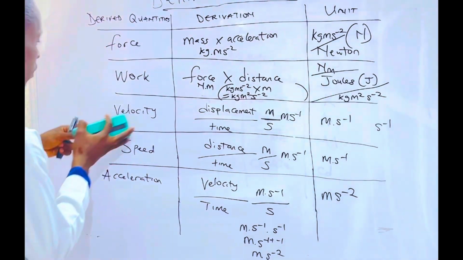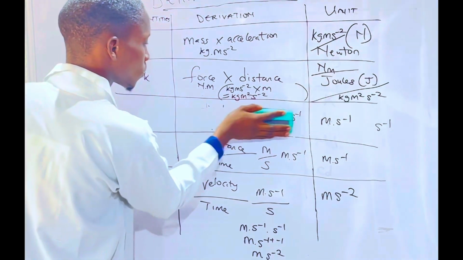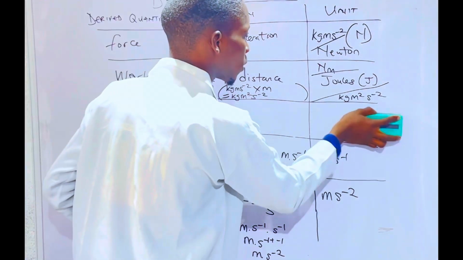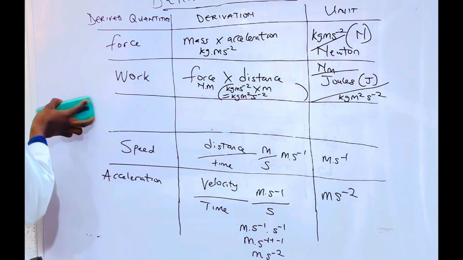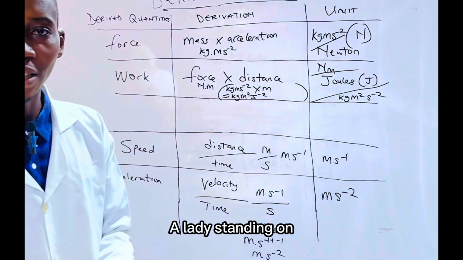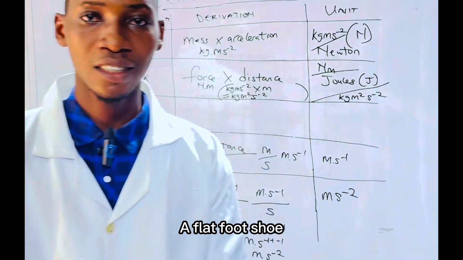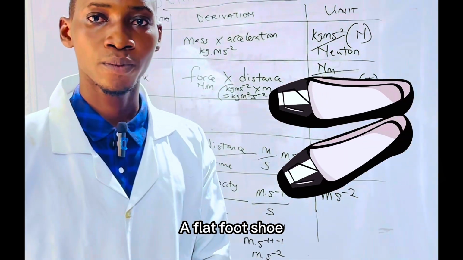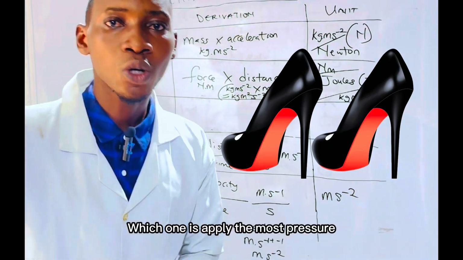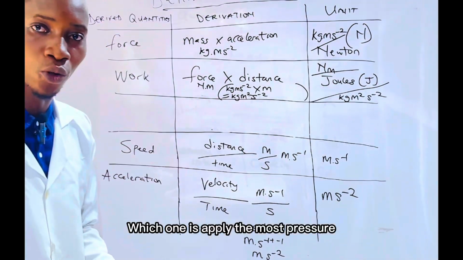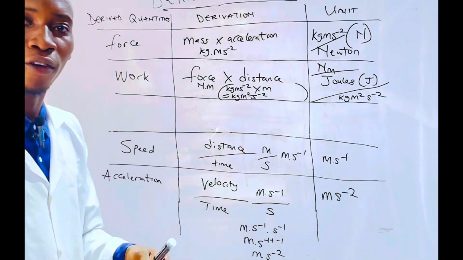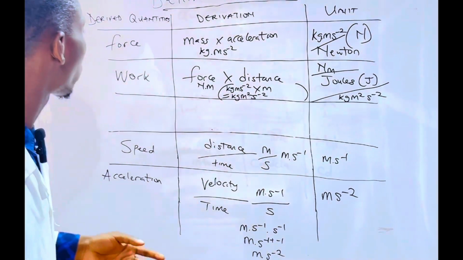Another derived quantity we'll be looking at today, after force and work, is pressure. Another question I'll be asking is: a lady standing on a flat shoe and another lady standing on a heel shoe, which one is applying the most pressure? Who applied the most pressure? Is it the one on the heel shoe or the one on the flat shoe? Let's look at this together.